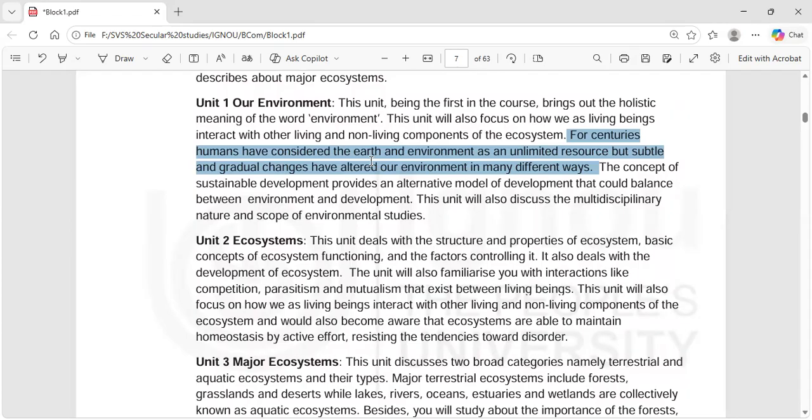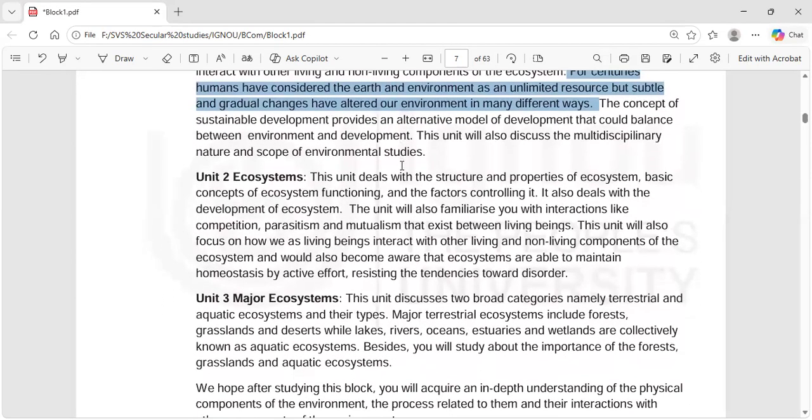That's what we thought. The concept of sustainable development provides an alternative model of development that could balance between environment and development. So we need development, right? But at the same time, we need to have sustainable development. I told you about the petrol cars getting replaced with the motor cars, right?